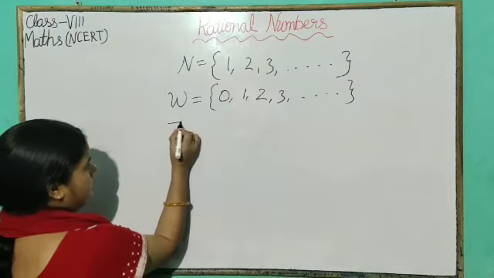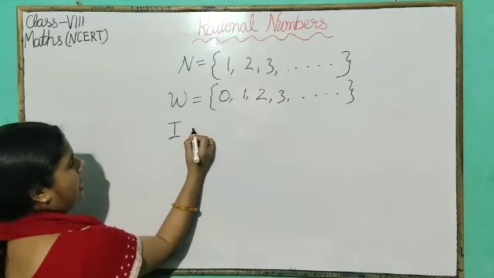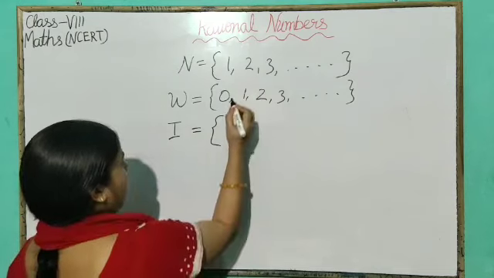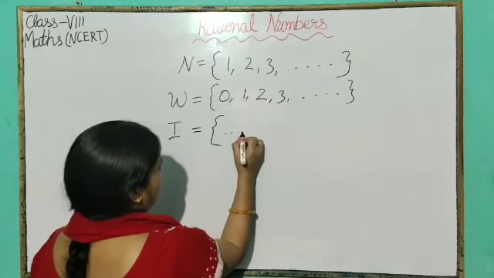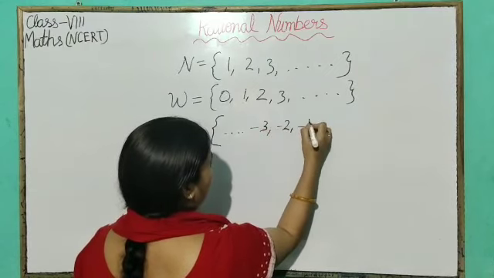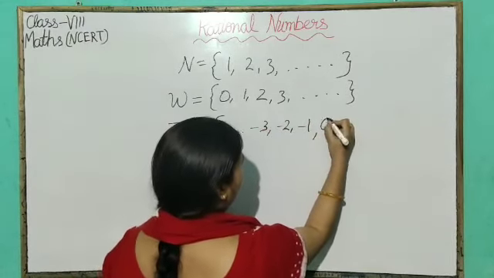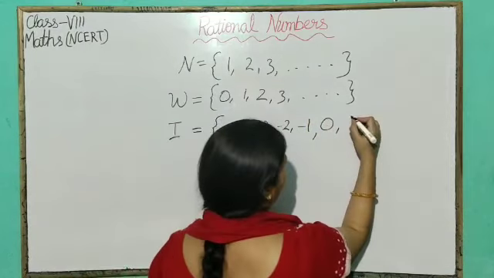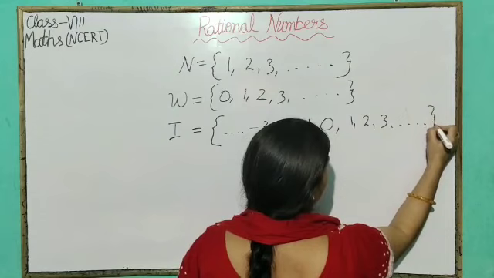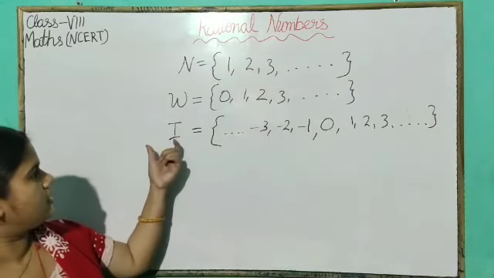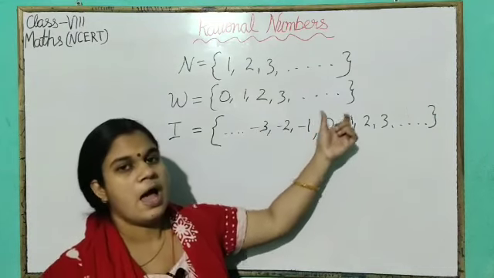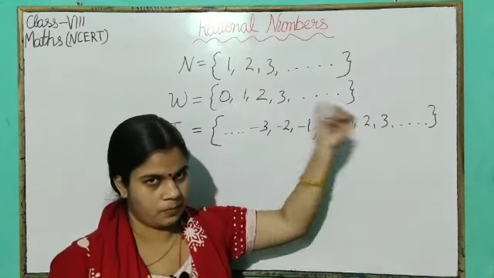If we represent integers by I, then I is the collection of the numbers: the negatives of natural numbers, that means negative numbers minus 3, minus 2, minus 1, 0 and the natural numbers 1, 2, 3, etc. It means the integers I is the collection of the negative numbers, 0 and positive numbers.